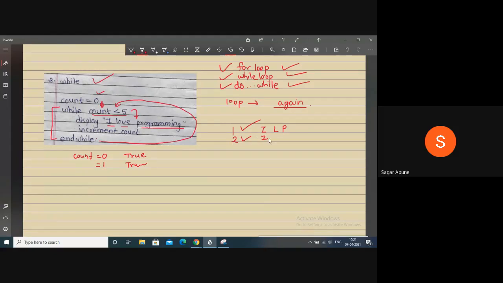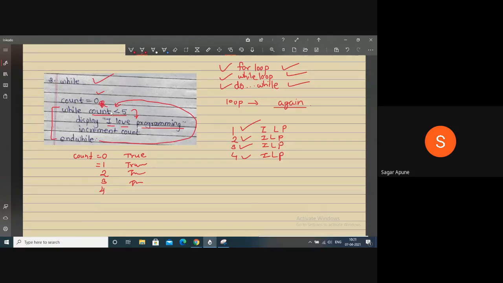So the second time I love programming is displayed. Then what will happen? After display, increment count. Count becomes 2. Again check the condition: 2 is less than 5. Yes, the condition is true, and if the condition is true, then display again, the third time, I love programming. Then again increment count. Count becomes 3. 3 is less than 5. Yes, the condition is true. Then again print the fourth time, I love programming. Then increment count. Count becomes 4.